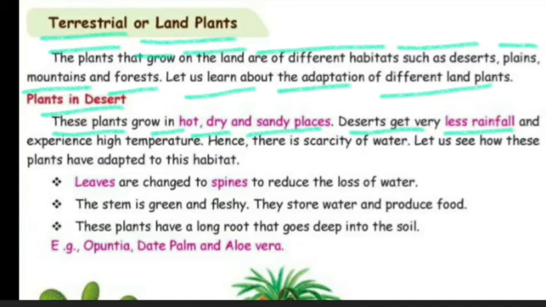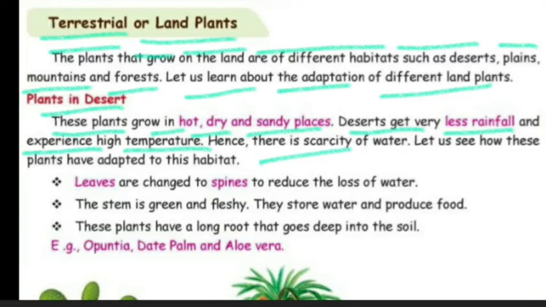For example, they experience only about 25 centimeters of annual rainfall, and they experience high temperature, that is a very hot climate, throughout the year. Hence there is scarcity of water, so most plants are not able to survive. So they have different features to survive, to grow, and to live in this environment, in this habitat.